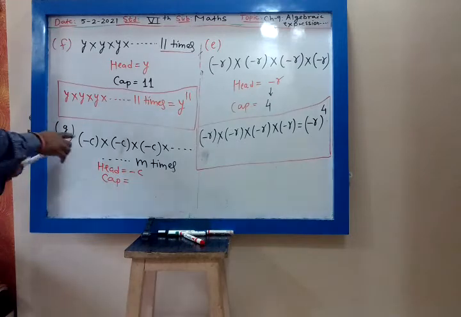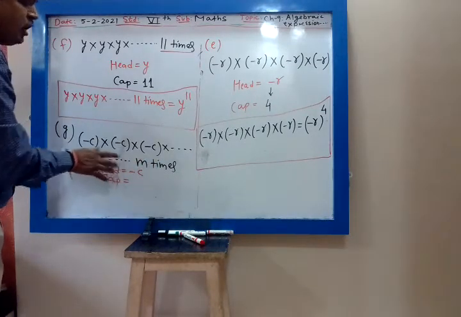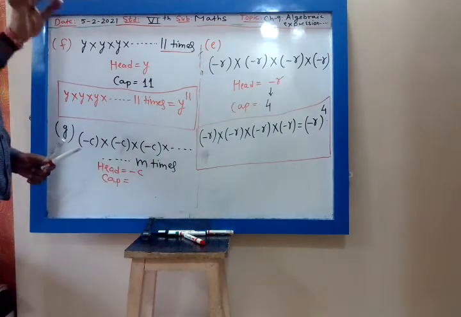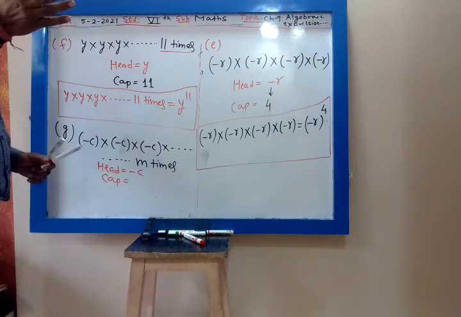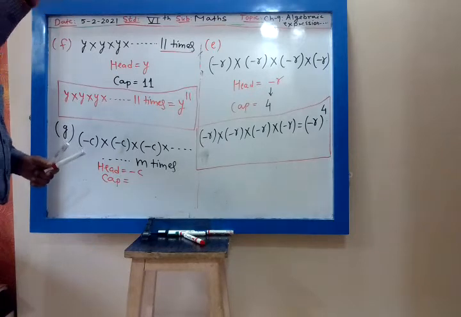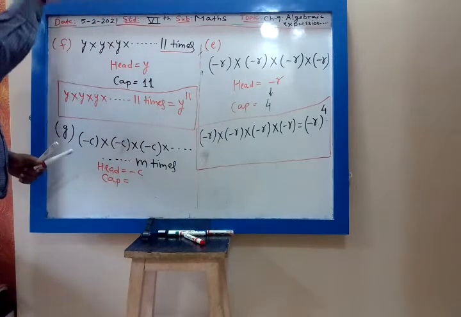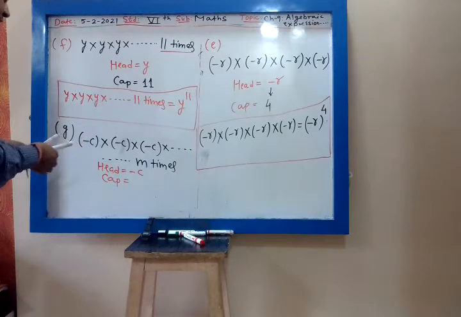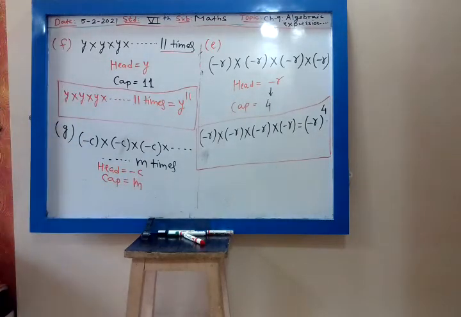Minus C into minus C into minus C into minus C, up to how many times have you multiplied? M times. For example, this M can take any value. It can take value 5 also. So minus C into minus C into minus C 5 times. So M can take any value. So minus C is multiplied M times. So my cap is M. So what is the answer?